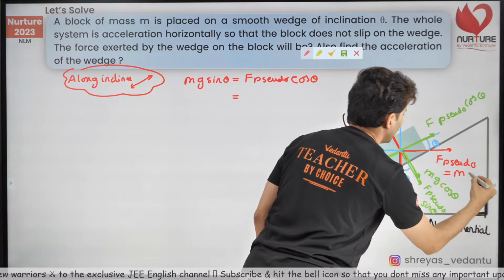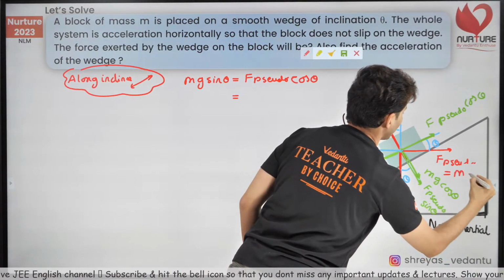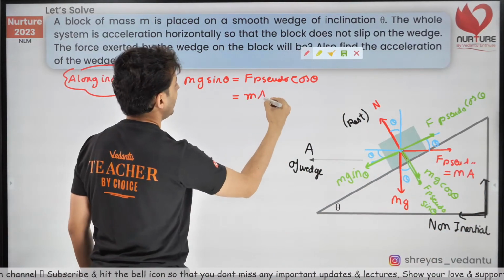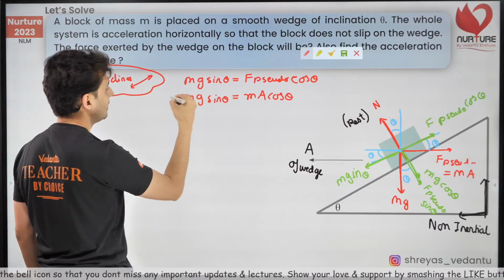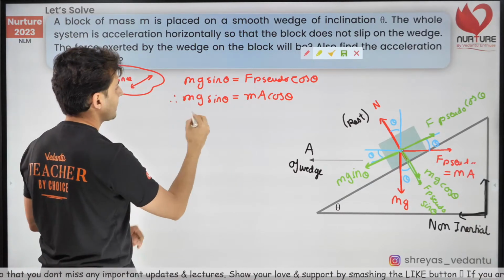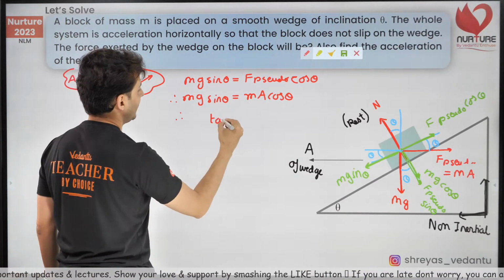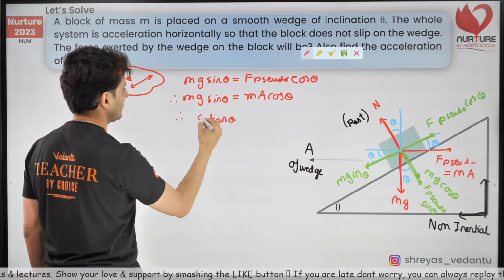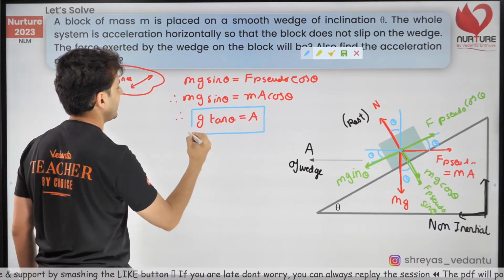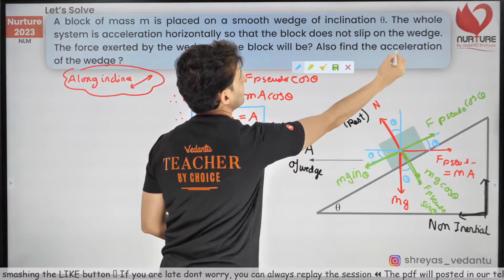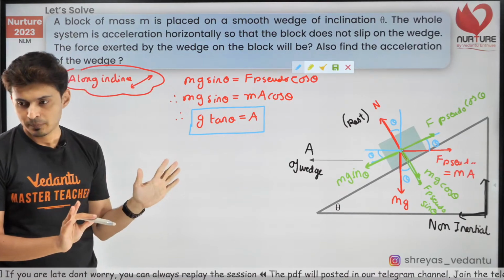The magnitude will be ma, mass into acceleration. What's the acceleration? The acceleration is a. So it will be ma cos theta, and this would be mg sin theta as it is. The m cancels. Sine by cos is tan. So this will be tan theta, and this is g, and this is a. I think I have got my first answer. What is the acceleration of the wedge? I think I have got that. That part is done. Cool? Okay.